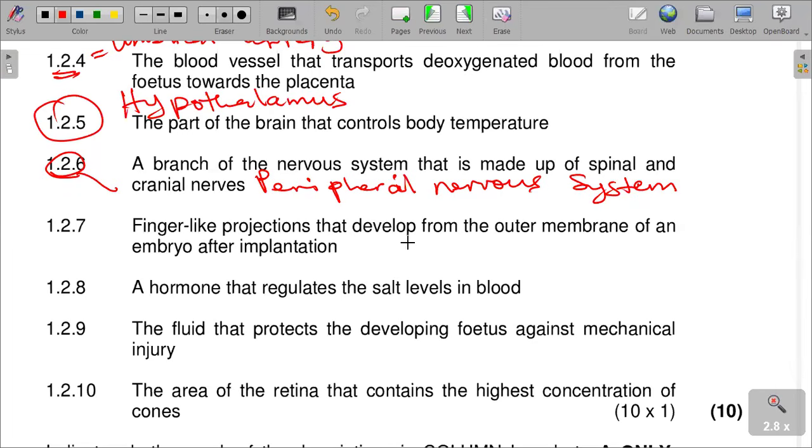Finger-like projections that develop from the outer membrane of an embryo after implantation. We call that the chorionic villus, number 2.1.7. The chorionic villus.